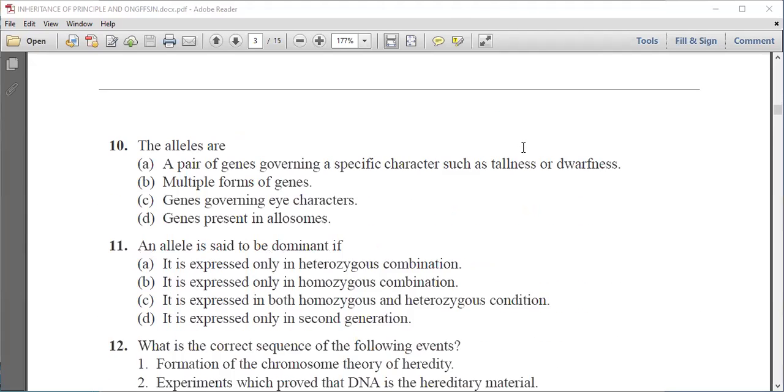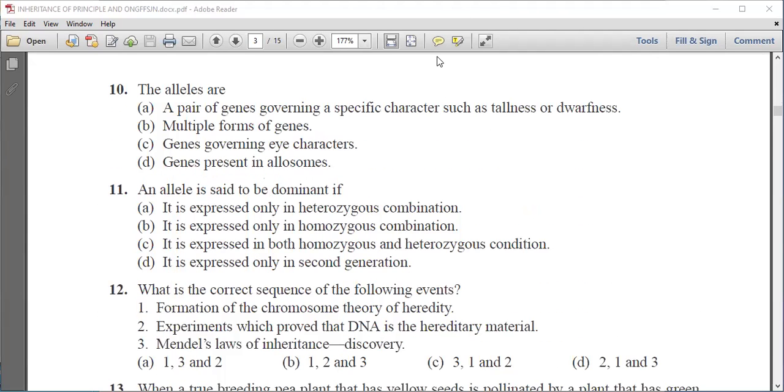Now next question is, the alleles are first, a pair of genes governing a specific character such as tallness or darkness. Next is multiple forms of genes. Third is genes governing eye character, and fourth is genes present in all allosomes. Now we know that alleles are multiple forms of a gene. So any allelic form of a gene is known as an allele.